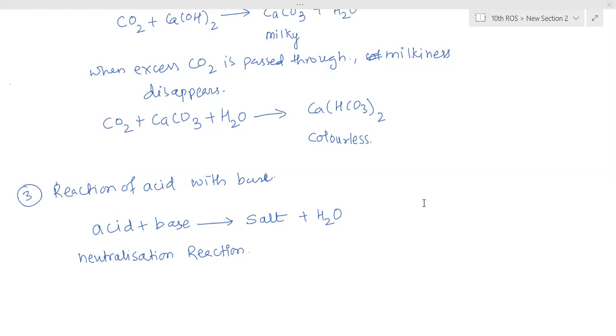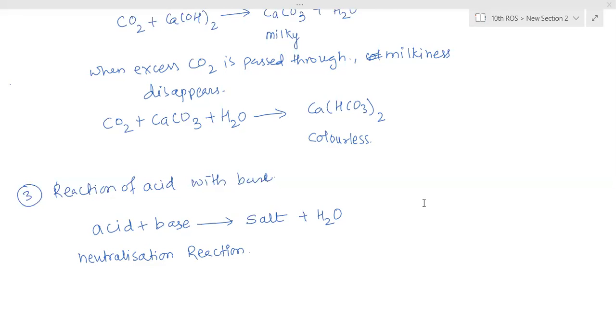Ma'am, I don't know. Try. I know no one knows, but you can try. Ma'am, I only know the definition that when an acid reacts with a base, it forms salt. Now you know what acids are, what bases are. Acidic properties depend on what? Basic properties depend on what? You know now. By that way you can try.